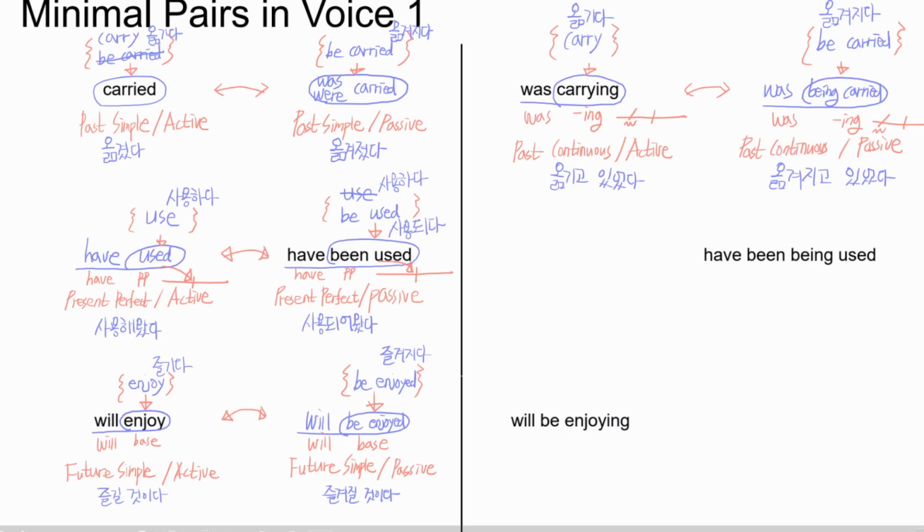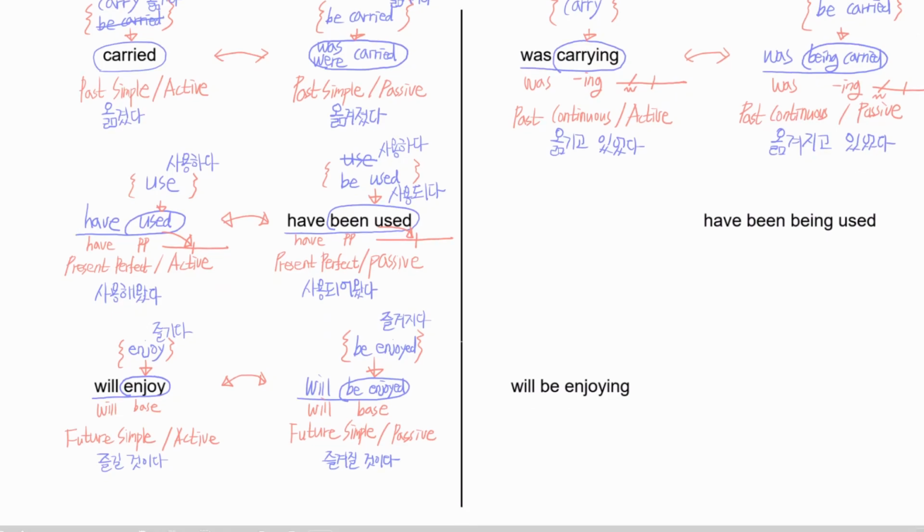Okay, let's move down one. We have been being used. It looks very complicated, but it's easy. Okay, what tense is this? It looks like have been ing, right? So it's have been ing.